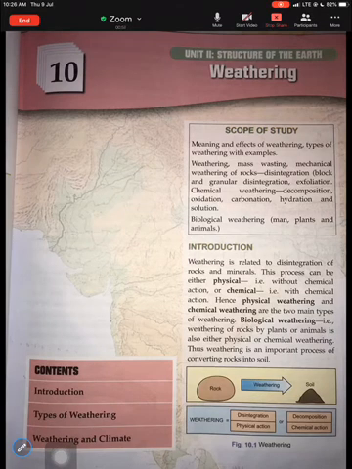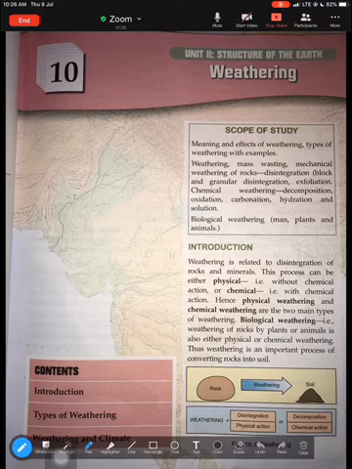Hello everyone. We will begin with a new chapter, Weathering, chapter 10 from your textbook. The goal for today's lesson is to understand what is weathering. We'll try to understand the different effects of weathering, and then, if time permits, we will do one type of weathering, that is physical or mechanical weathering. So let us begin. Now, what is weathering?